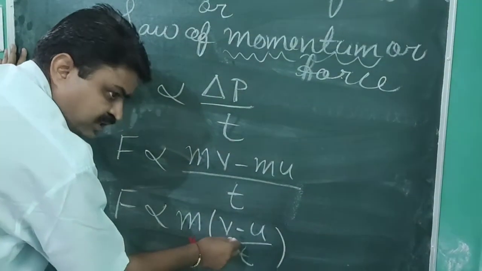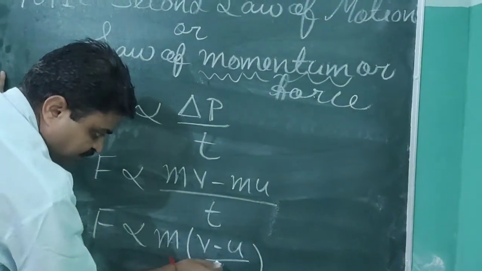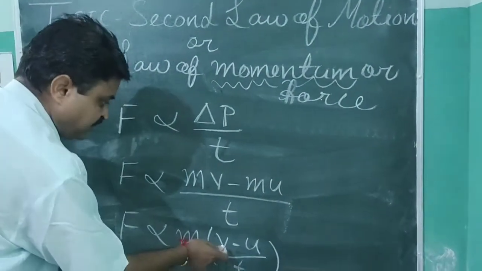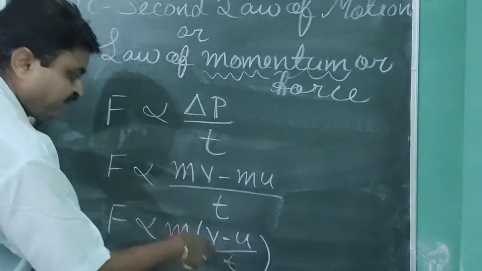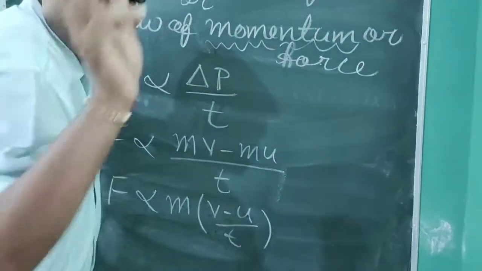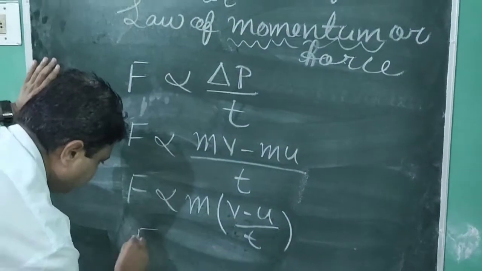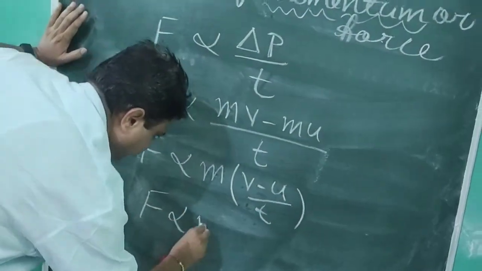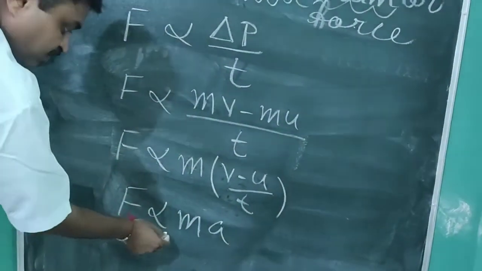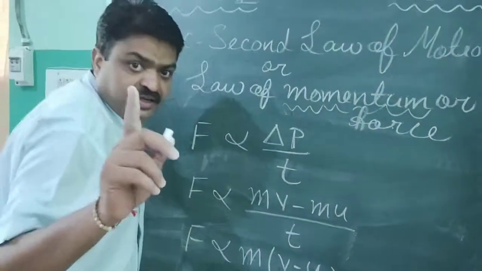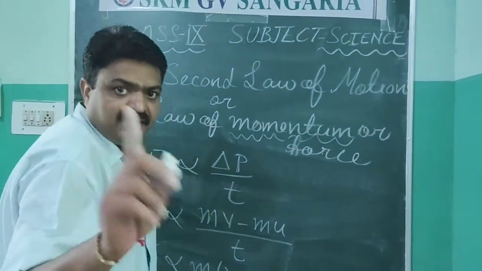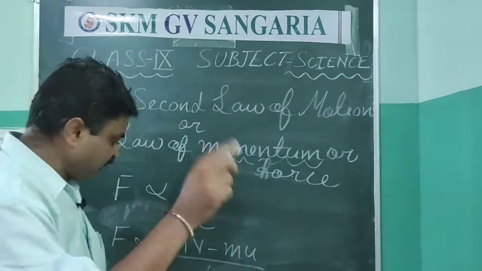Now with the help of this, you can understand that (v minus u) upon t is equal to acceleration. So F is proportional to ma. Now this proportional mark we can remove by taking k as constant.